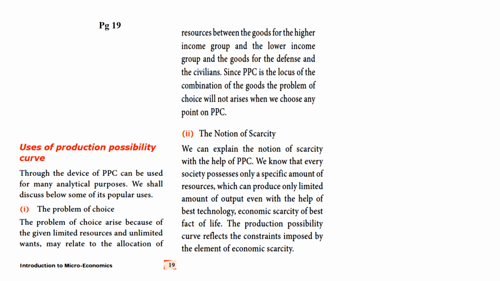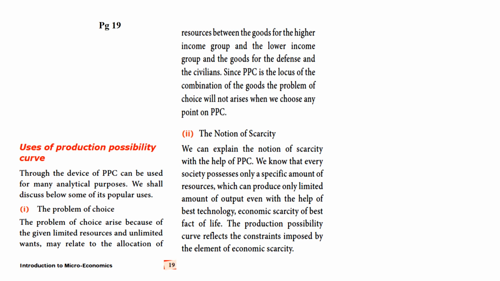So here the idea of scarcity explains that every society possesses a limited, specific amount of resources, which can produce only a limited amount of output. And the amount which is produced by that limited resource is also very limited. Even if we have the best technology, economic scarcity is a fact of life.